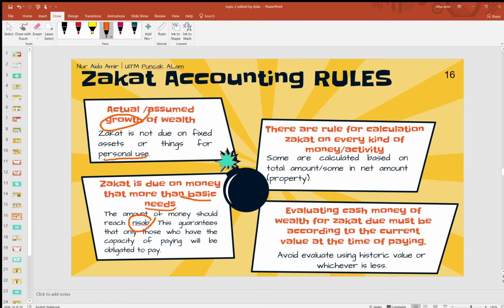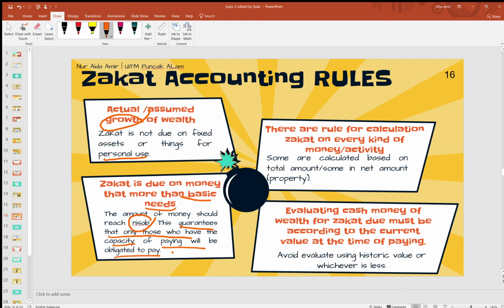Okay, these guarantee, bila you lebih nisab, these guarantee that only those who have the capacity of paying will be obligated to zakat. Contoh macam orang-orang miskin, dia punya harta tak lebih nisab. Memang bawah nisab lah. Dia tak pernah lebih nisab. So, dia buat apa nak bayar zakat? Macam tu lah.